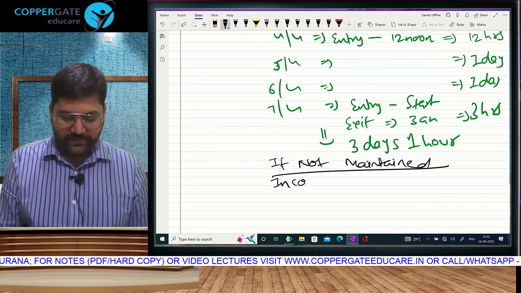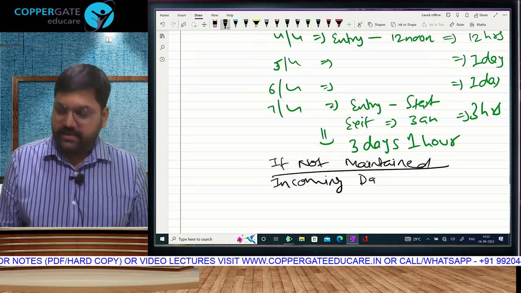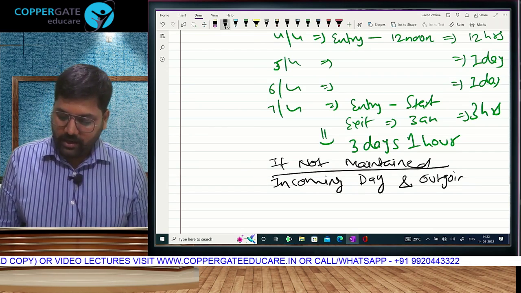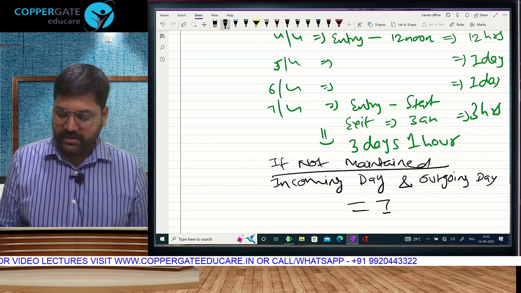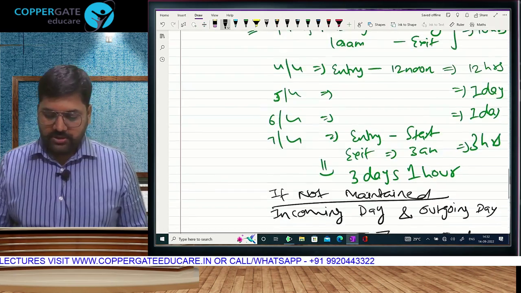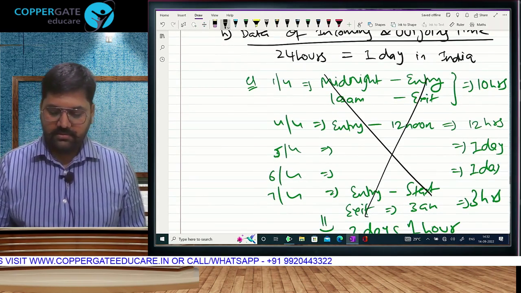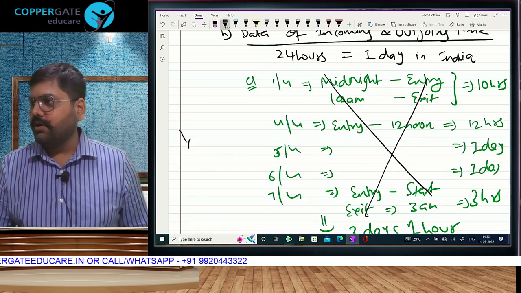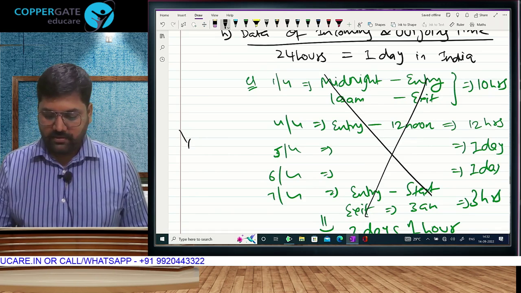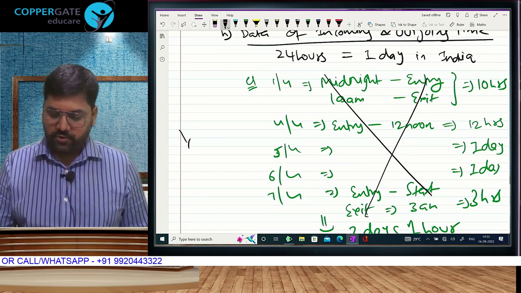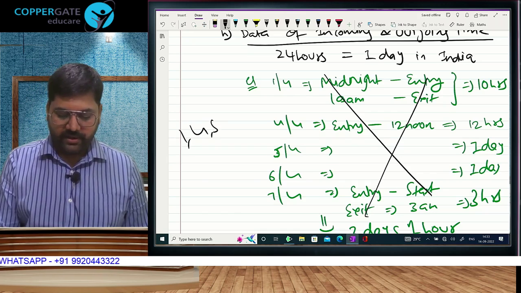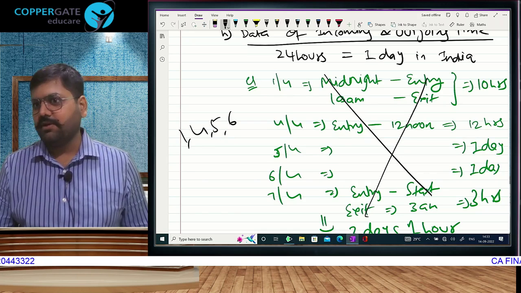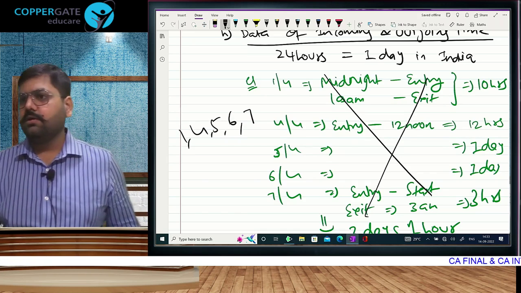So hashtag thug life. The incoming day as well as the outgoing day will be treated as stay in India. So supposingly you did not have this data. 1st April ko you entered, it will be counted as stay in India. Morning mein again you left, matlab 2nd ko you were not there, 3rd ko you were not there, but 4th ko you came back. 4th will be counted in India, 5th India, 6th India, 7th ko you left after 3 hours, but for 7th April for few hours you were there, that will also be counted as stay in India.